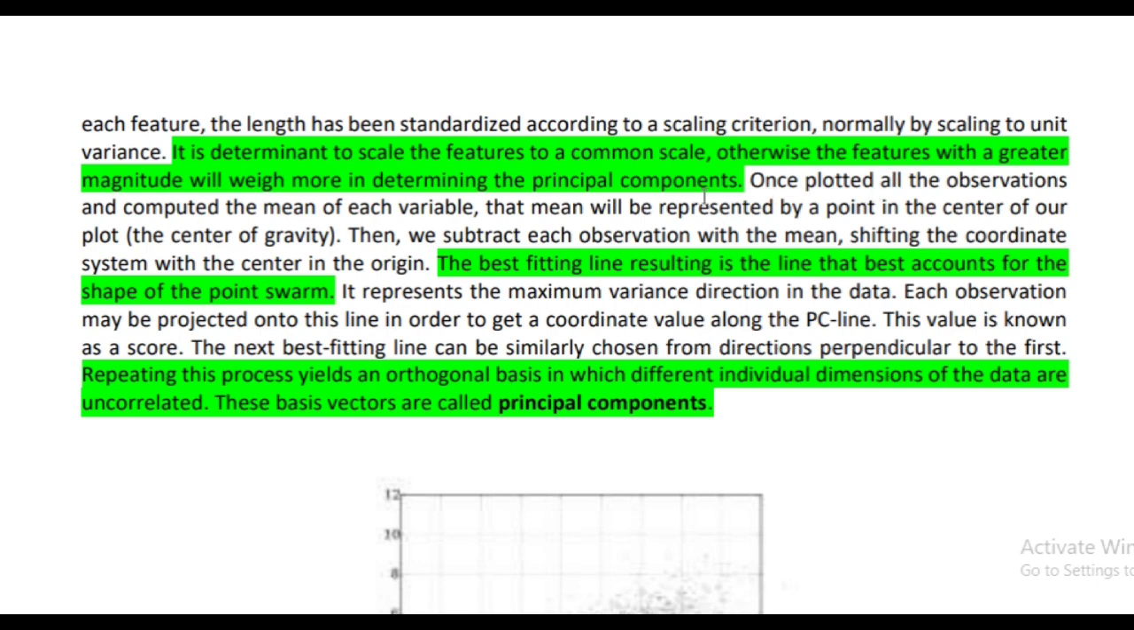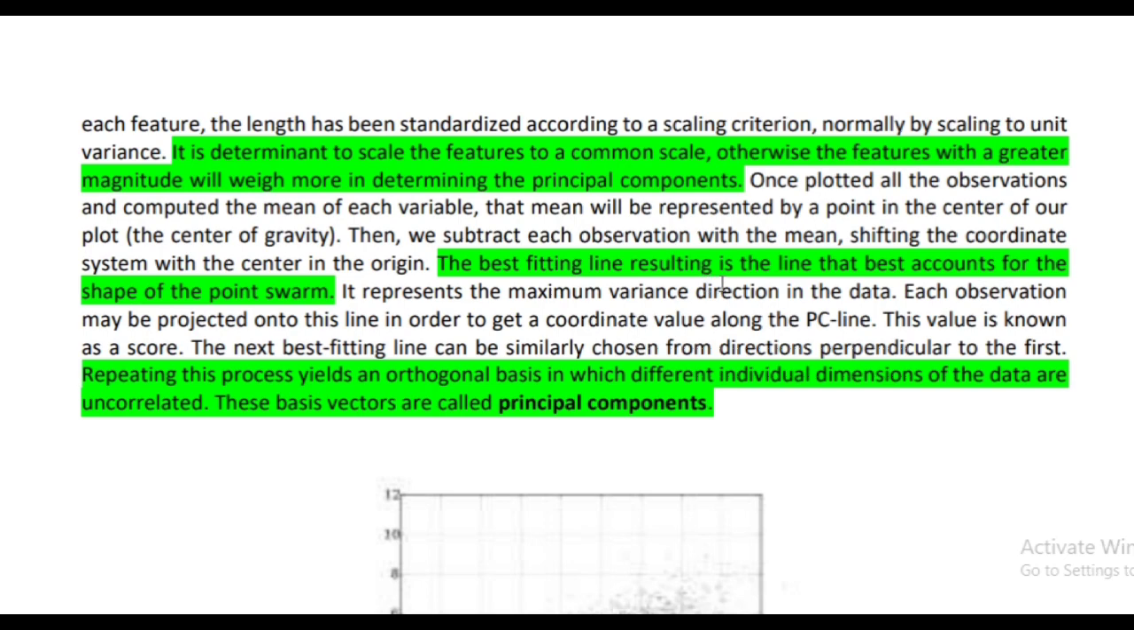Once we plot all the observations, we compute the mean of each variable. That mean is represented by a point in the center of our plot, the center of gravity. Then we subtract the mean from each observation, shifting the coordinate system so its center is at the origin. The best fitting line is the line that best accounts for the shape of the point swarm. It represents the direction of maximum variance in the data.